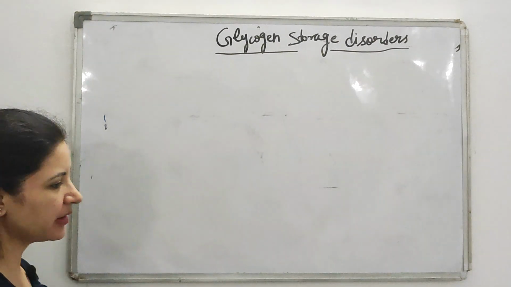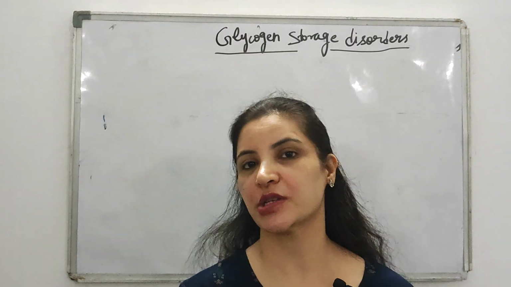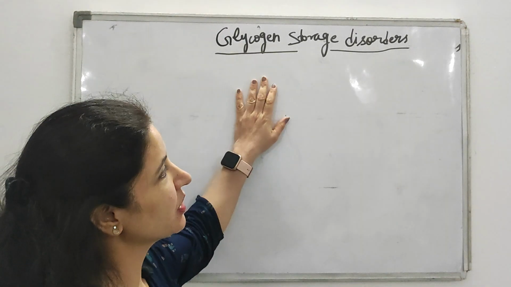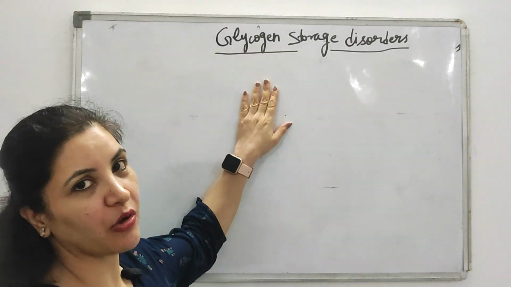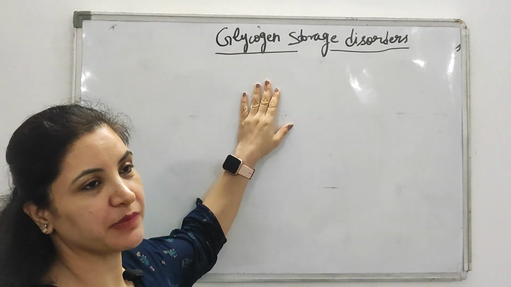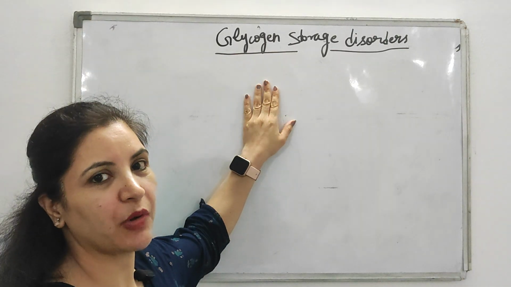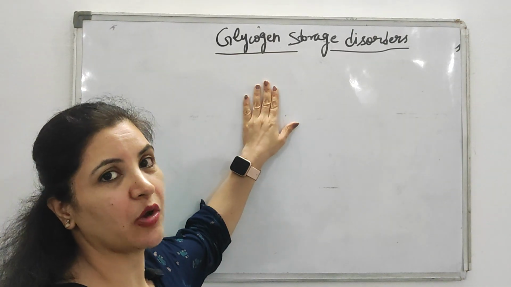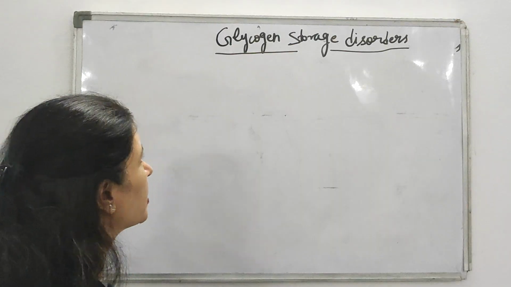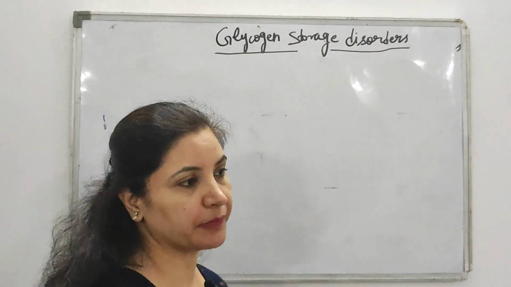So today's topic of discussion is glycogen storage disorder. Glycogen storage disorder is a very important topic as a short note for both UG and PG, and for viva and MCQ purposes, everything. This topic is very important. This is one of the must-read topics for all of you. Okay, so let's start the glycogen storage disorder.